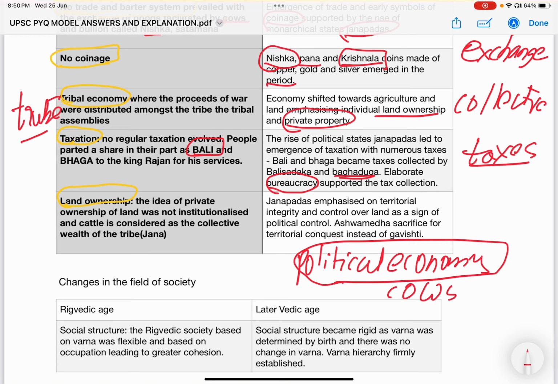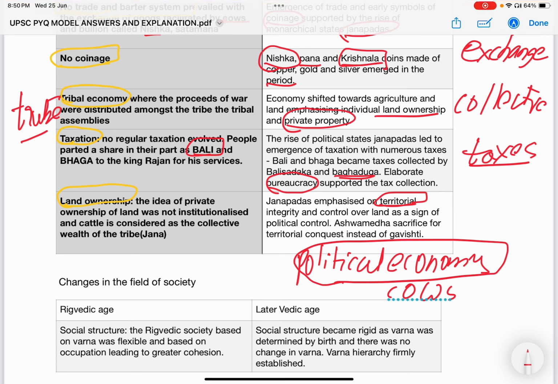That's why the early Vedic people fought battles for cattle wealth. Similarly, this political economy by the later Vedic period shifted in favor of land and territorial conquest. Territorial acquisition became an important aspect of political economy.